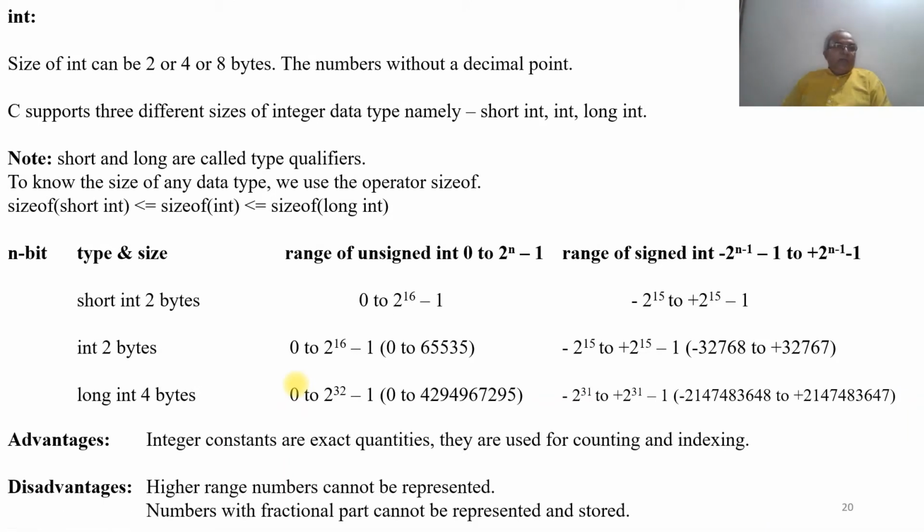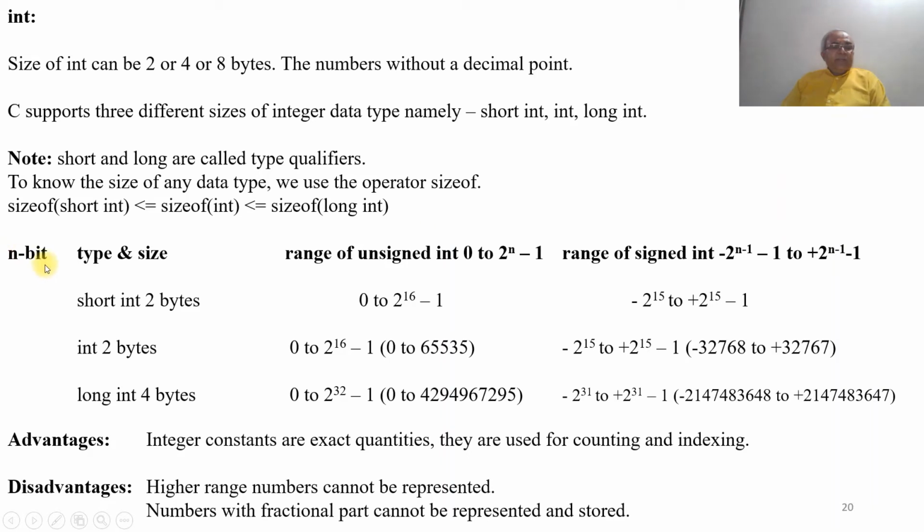Integer. The size of int can be 2 or 4 or 8 bytes, a number without a decimal point. C supports 3 different sizes of integer data type, namely short int, int and long int. Short and long are called the type qualifiers. To know the size of any data type, we use the sizeof operator: size of short int is less than or equal to size of int, which is less than or equal to size of long int.